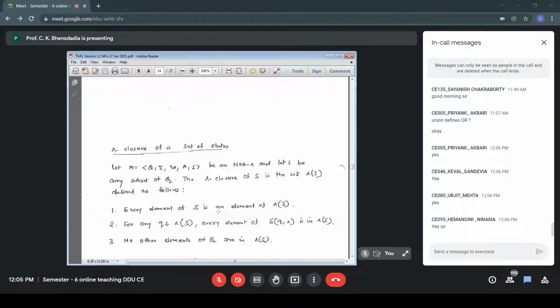Every element of S is an element of null closure of S. And from these elements of null closure of S, now I am applying the null transition, I am applying the delta function.